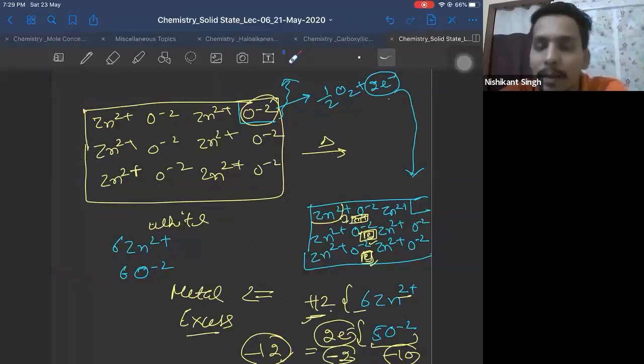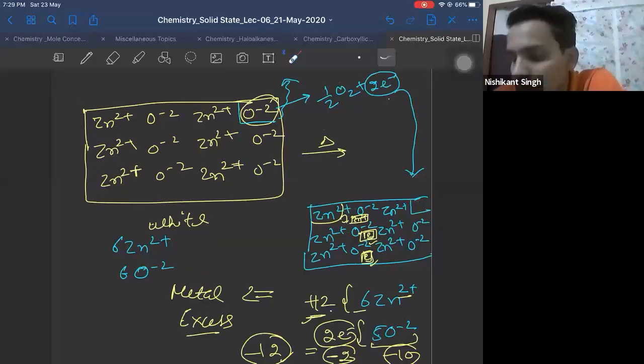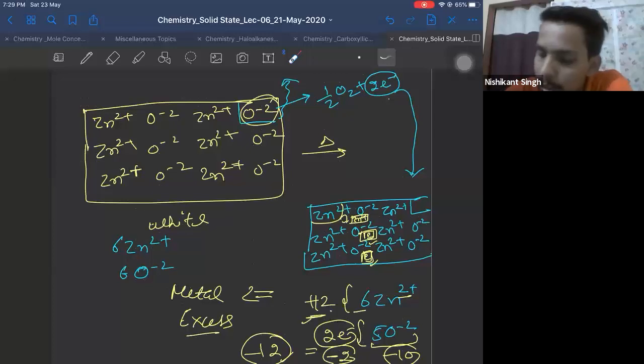You are asking why it sits, not it sits in the vacancies. Maybe the size of the vacancy is large enough that the electron cannot fit in it. There may be many reasons. Okay? Now we can say color is due to these free electrons. Color is due to these free electrons created here.